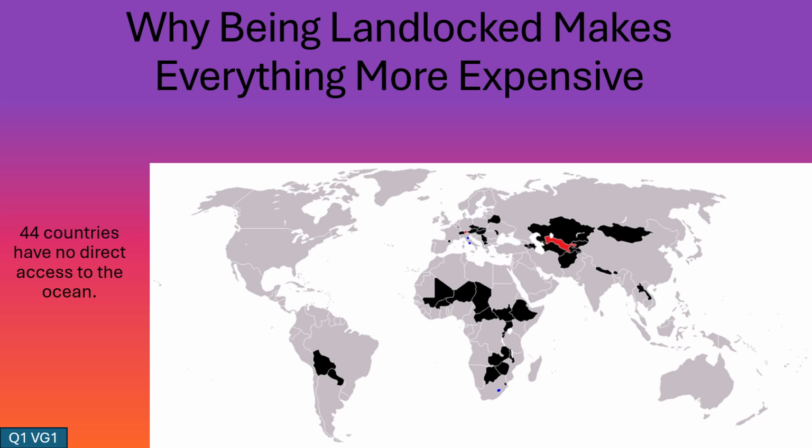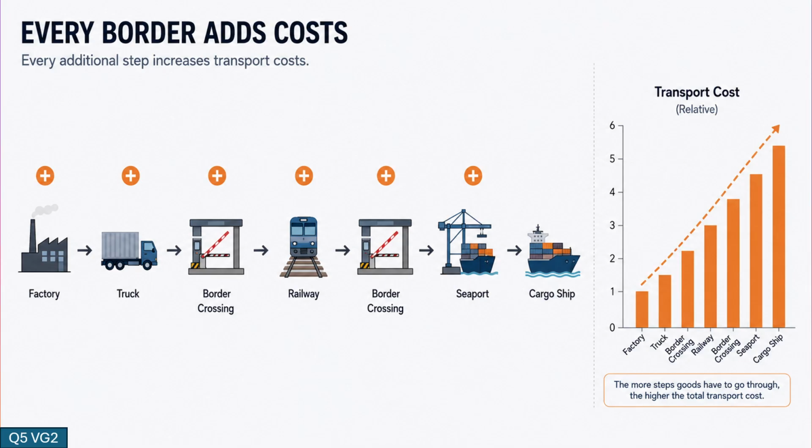But why does the absence of a coastline have such a large economic impact? To answer that question, we first need to understand why oceans play such an important role in global trade. Every day, millions of tons of goods are transported between countries around the world.